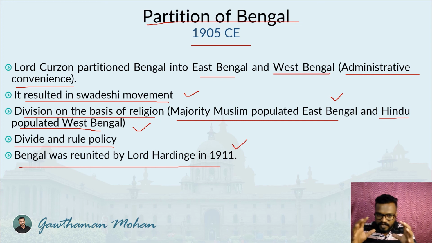So I hope you have got an idea about the major aspects of the freedom struggle and important events during it. In the next video, we'll be discussing the contribution of Mahatma Gandhi, his arrival and his early struggles and everything. After that, we will see how we got independence also.